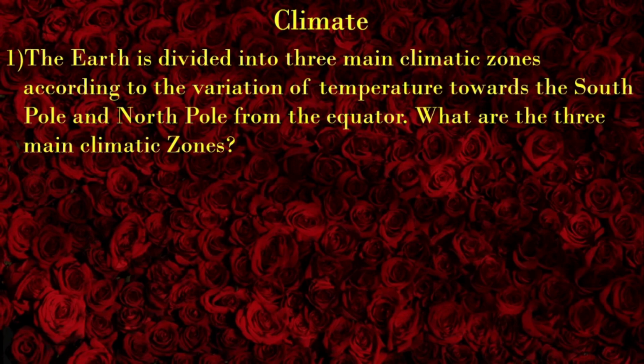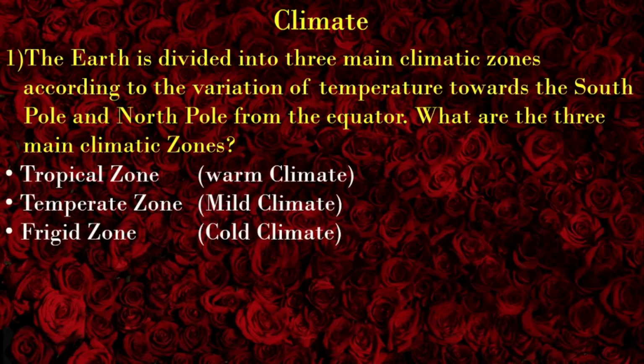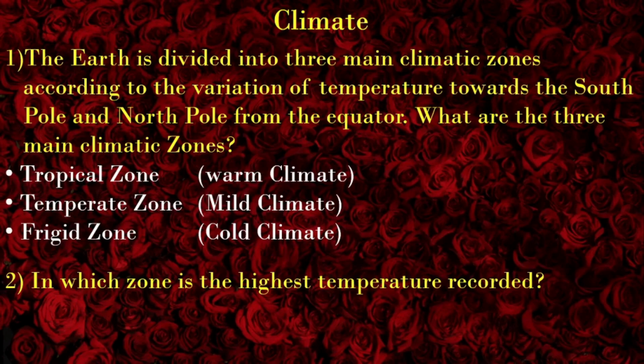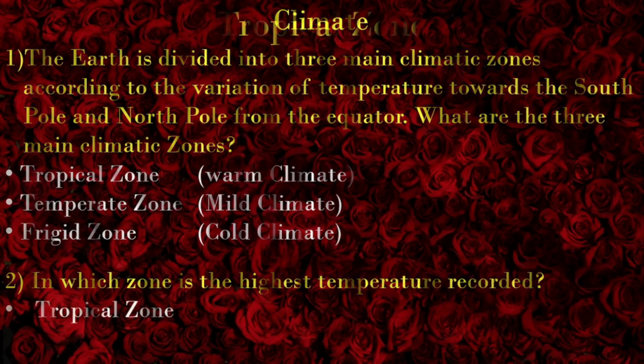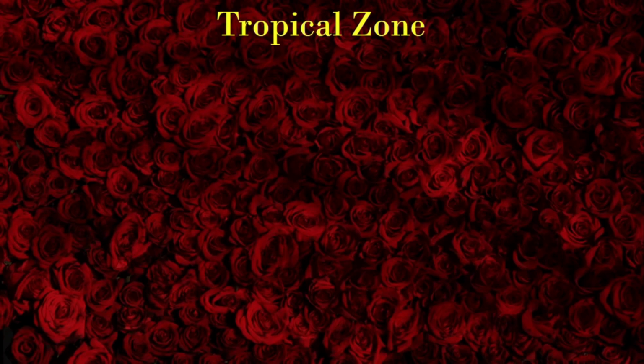What are the three main climatic zones? Tropical zone, temperate zone, frigid zone. In which zone is the highest temperature recorded? In the tropical zone. Let's look at some important information through question and answers.